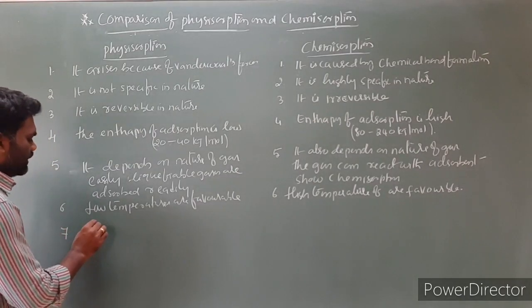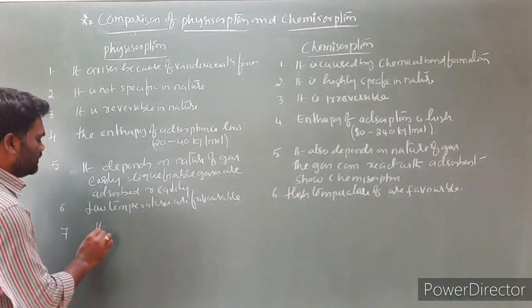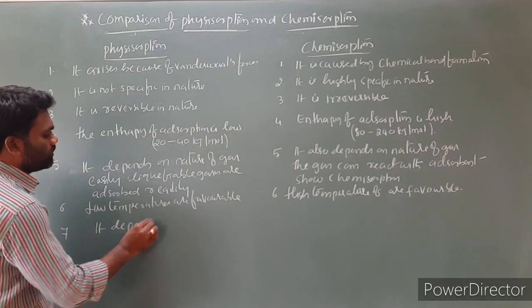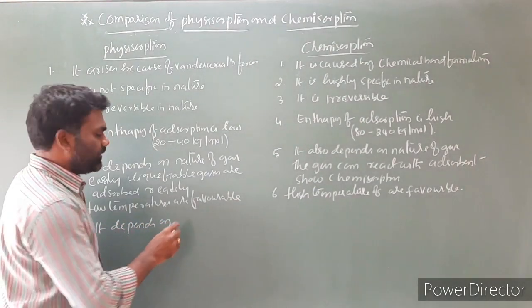Seventh one: physisorption depends on surface area.